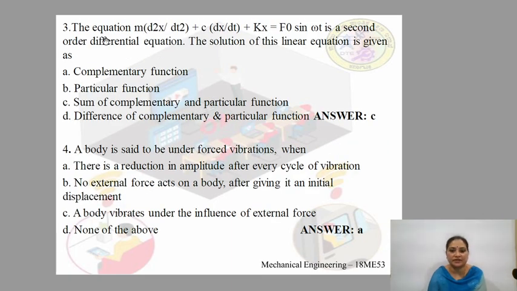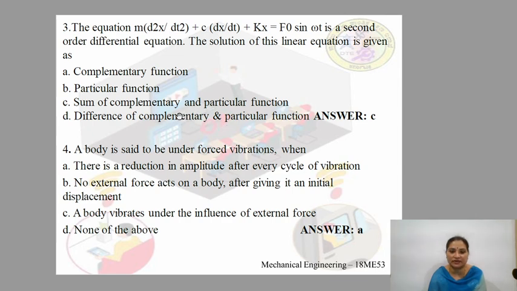The third question given is: the equation m d squared x by dt squared plus c dx by dt plus kx equals F0 sin ωt is a second order differential equation. The solution of this linear equation is given as A complementary function, B particular function, C sum of complementary and particular function, and D difference of complementary and particular function.